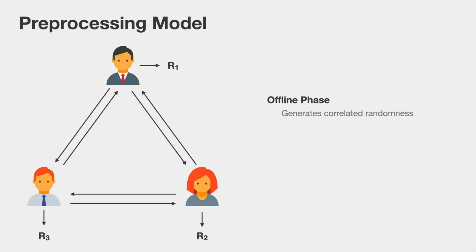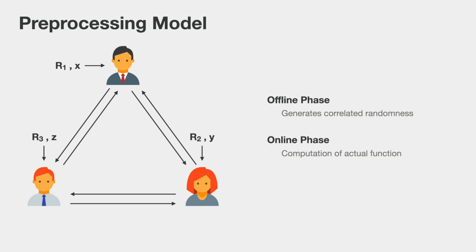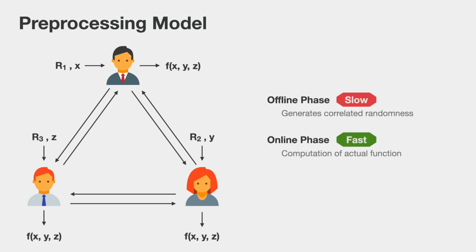And then once this correlated randomness is obtained, in the online phase, they can use the correlated randomness in combination with their private inputs to compute the function they would actually like to compute. The idea behind splitting protocols in this manner is to shift most of the heavy work into the offline phase, which is therefore usually a bit slower, but in exchange to obtain an online phase, which is extremely fast.